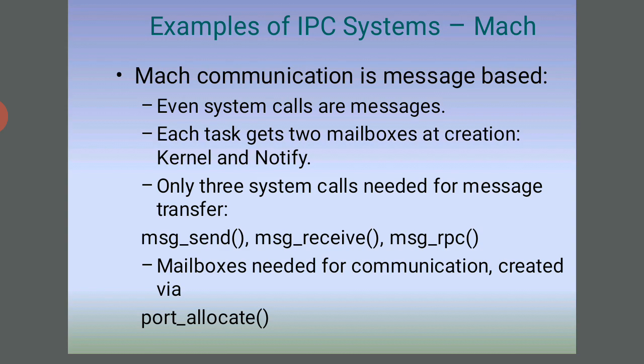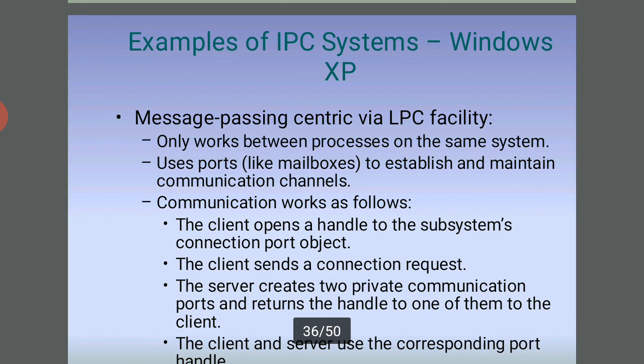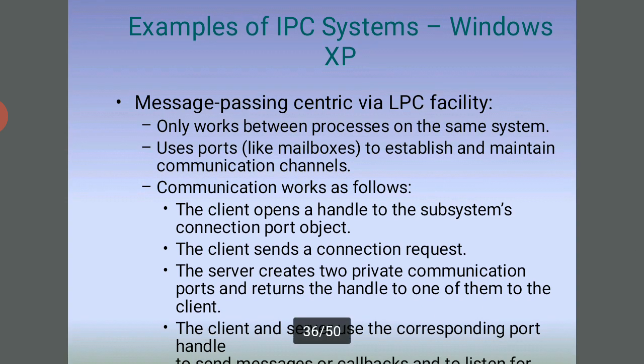Only three system calls are needed for message transfer: message send, message receive, and mailboxes needed for communication, created via a call. Next, Windows XP: message passing centric via the LPC facility, which only works between processes on the same system. It uses ports, like mailboxes, to establish and maintain communication channels.